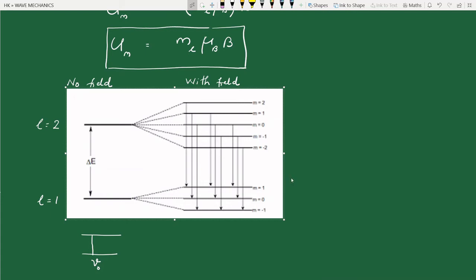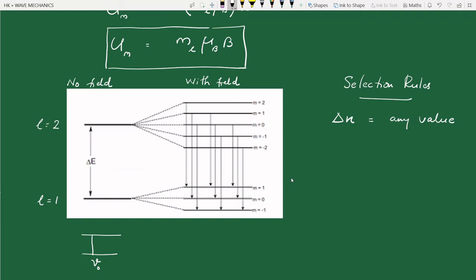Now when there is electronic transition between atomic levels, they obey some selection rules. So what are these selection rules for electronic transitions? The change in principal quantum number can be any value. That means the transition can take place from any. If we are considering de-excitation and emission spectral line, the de-excitation can take place from any higher energy state to any lower energy state corresponding to the principal quantum number. Delta n can have any value.